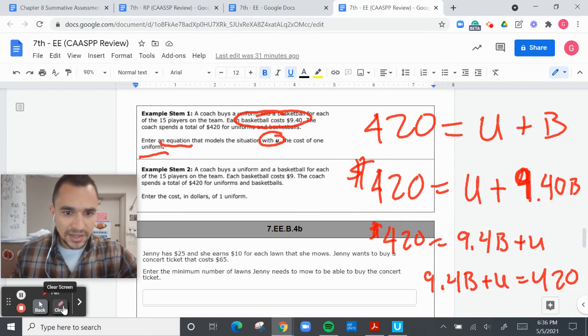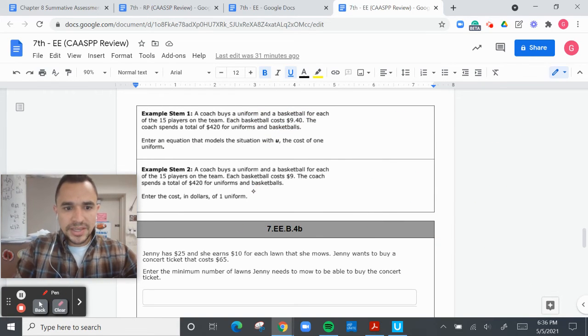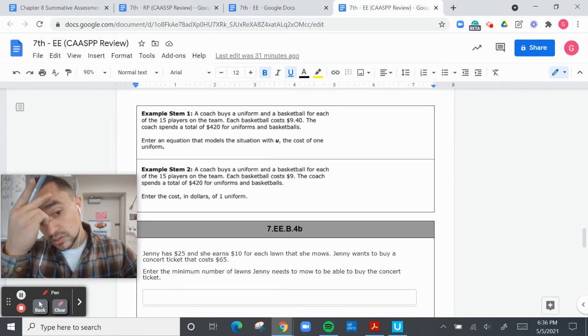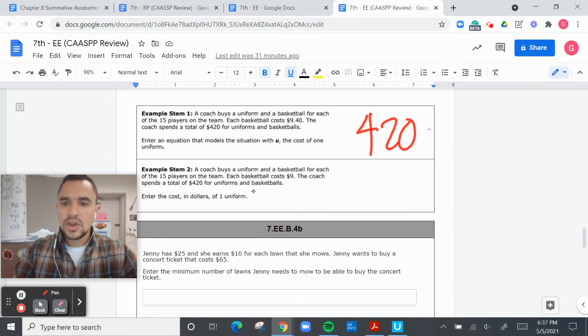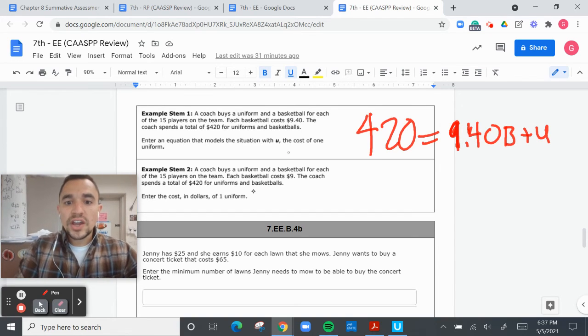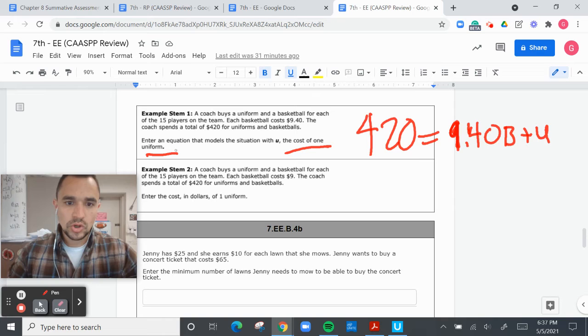Second problem, another thing. Coach buys a uniform for each player, 15 players on the team. Each basketball costs $9. Enter the cost of one uniform. Okay, so the equation is correct. Let me just write 420 equals 9.40 B plus U. The cost of one uniform would be what?